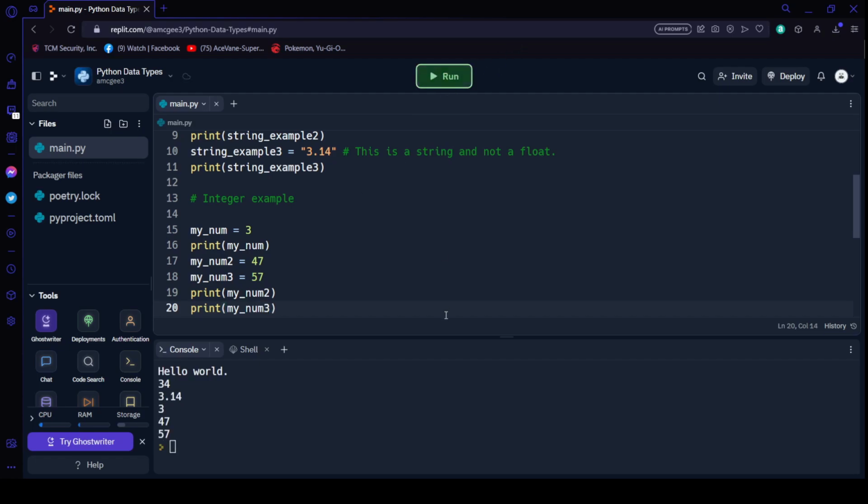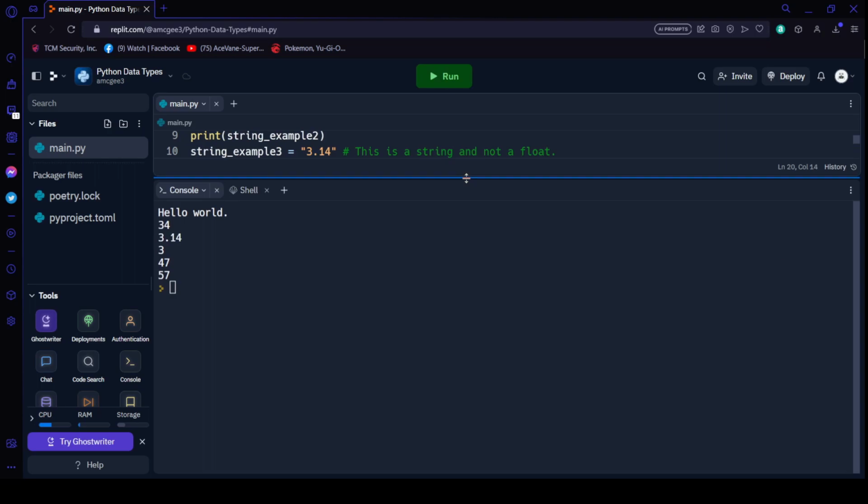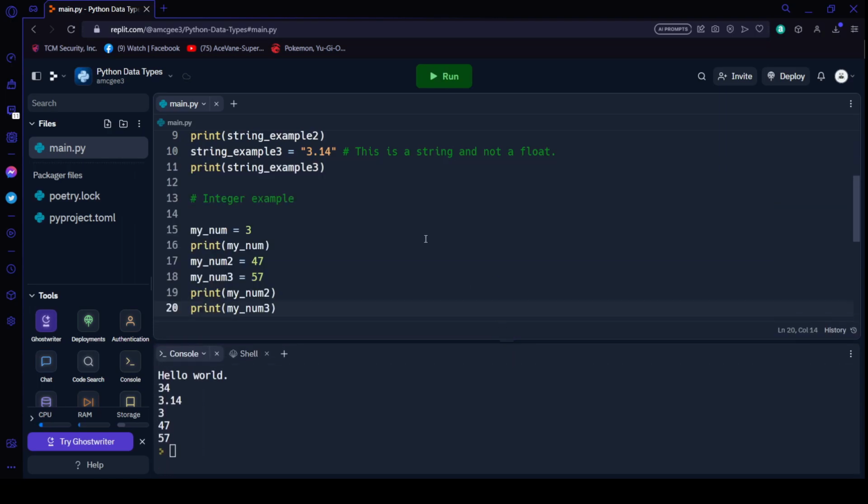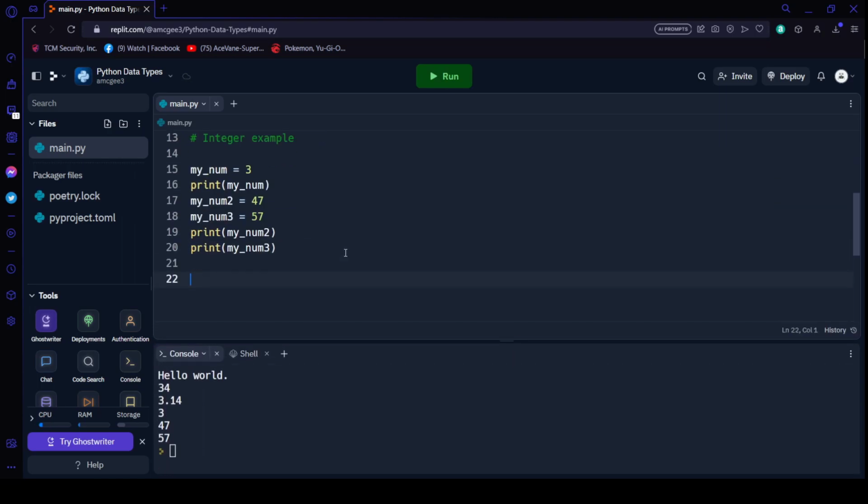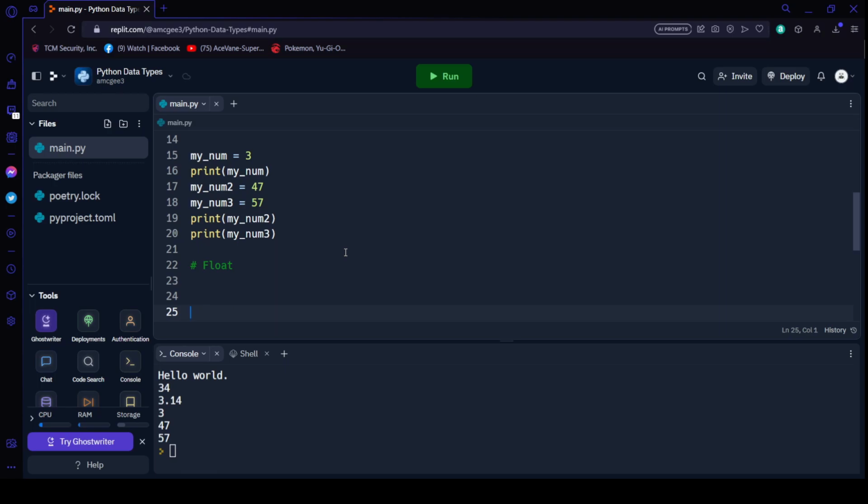Alright. As you can see. Now let's see float. And later we will see bool. So just like we said before, it is as simple as just putting a decimal point behind it.